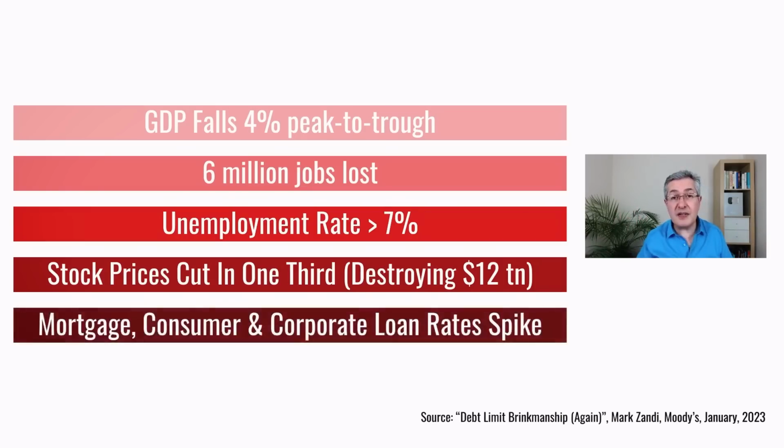And of course, we'd see rates spiking, not just in the US, but elsewhere. And that would affect interest rate sensitive parts of the US economy. Mortgage rates have already spiked, but they'd spike potentially much further. And consumer loans and corporate loans would become more expensive. And this would have a negative effect on growth because the cost of capital would increase. So you can see that Secretary Yellen's description of this as a catastrophe is, if anything, an understatement.